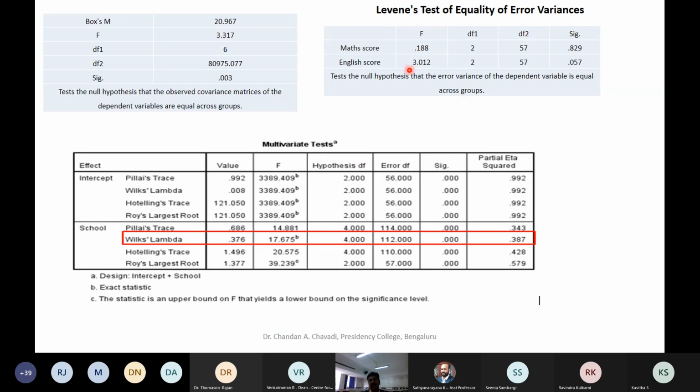This is nothing but again the deviance test. What I have already said, this value should be greater than 0.05. Yes, math score is very much inside, but our English score is a little 0.57, you can say 0.6 also, it is greater, so it can be ignored. Now look at the Wilks lambda value and the Sig value. This is the value you need to concentrate on. This is definitely less than 0.05. So we are able to conclude that there are significant differences.